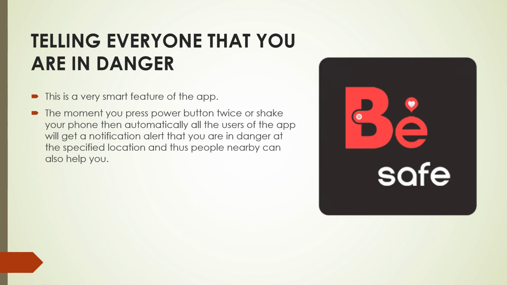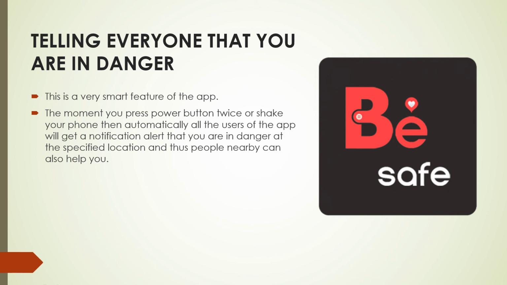Now, telling everyone that you are in danger. This is the special feature: women safety apps which are present in the Android Play Store do not have it. Suppose other people around you are also using this same application.